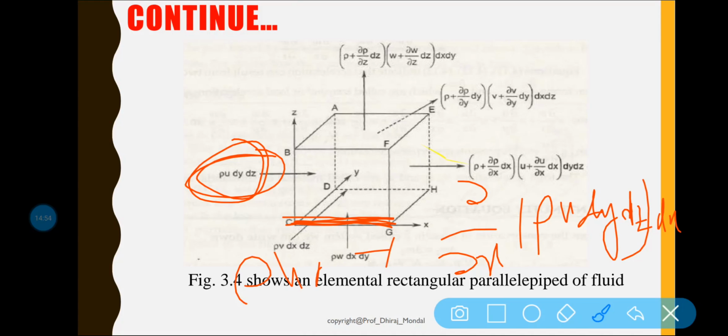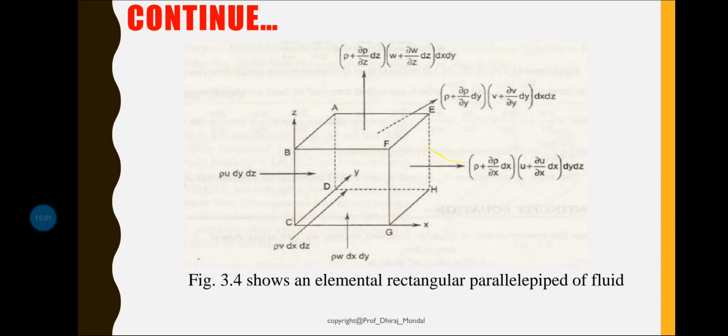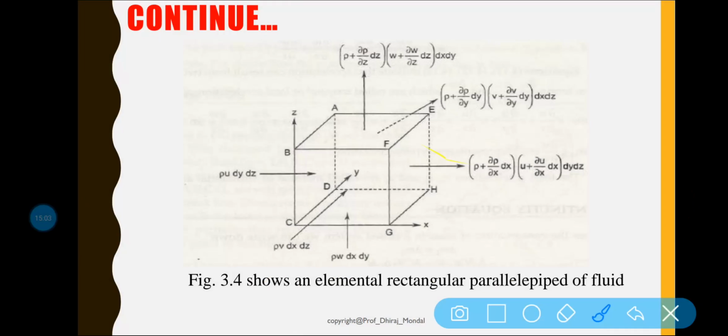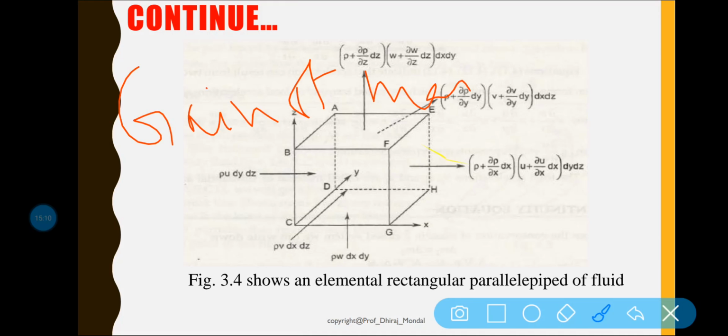So rho u dy dz plus this mass. This is the generation of mass. If I want to calculate the gain of mass in x direction, then what is happening?